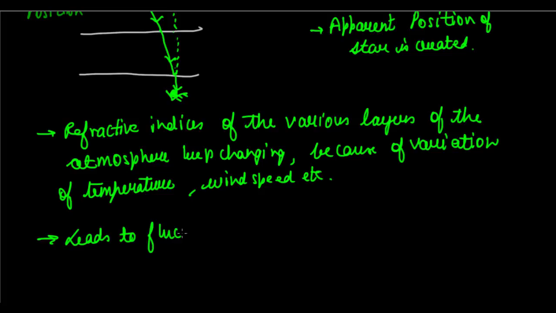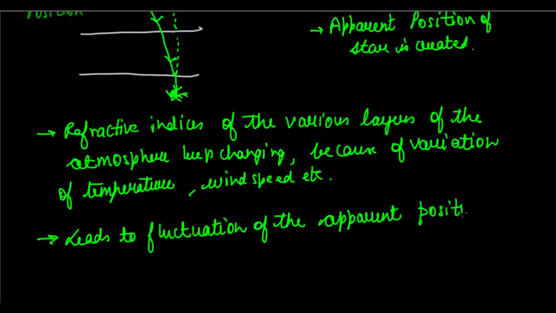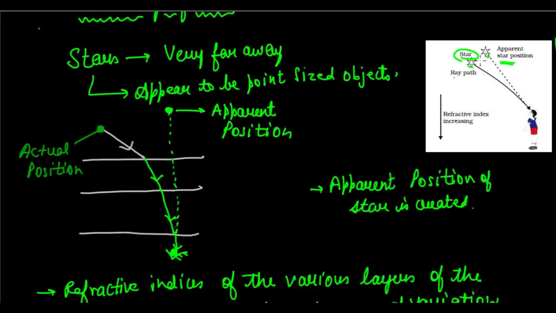fluctuation of the apparent position of the star. So the apparent position of the star, because of this, keeps changing. It is not fixed because the refractive index keeps changing, because of which the amount of bending keeps changing, the direction of bending keeps changing, and because of that, the apparent position of the star also keeps changing, because if you extend it backwards, it is going to form different positions because the ray of light entering is going to be different.